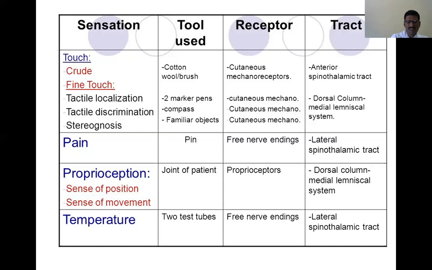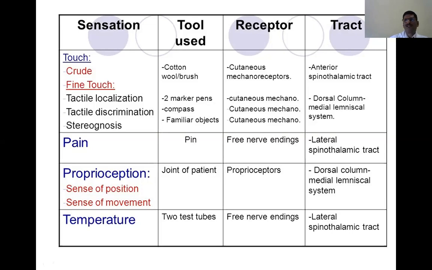Here we are testing what is carried by proprioceptors, especially muscle spindles and Golgi tendon organs. They are the main proprioceptors, and they carry the sensation. These are again carried by the dorsal column, medial lemniscal system. They are ipsilateral fibers. Whenever proprioception is lost, especially in individuals with tabes dorsalis, etc., position sense is lost.